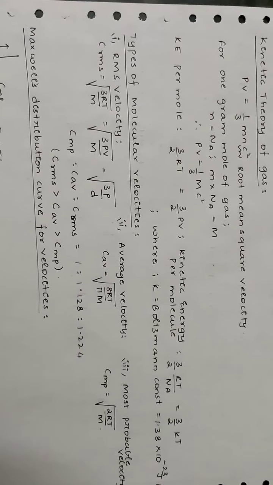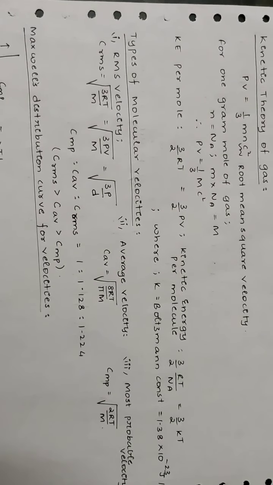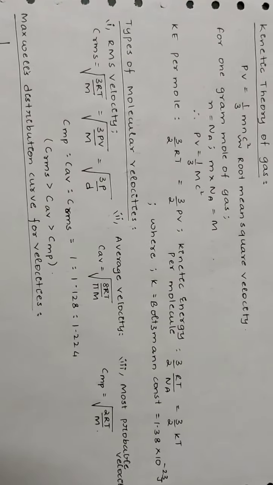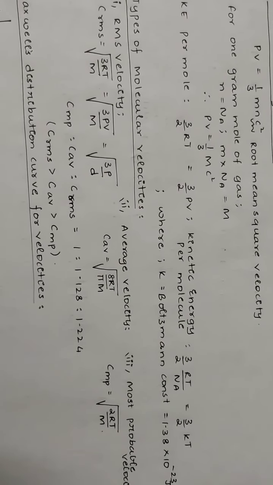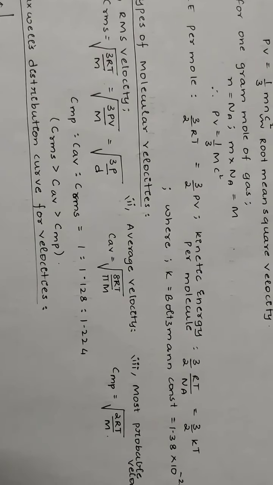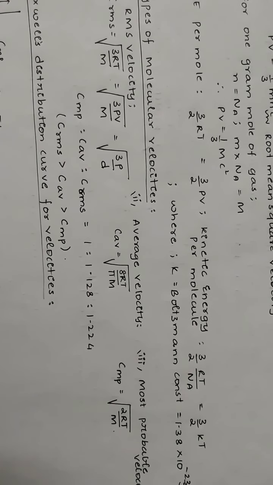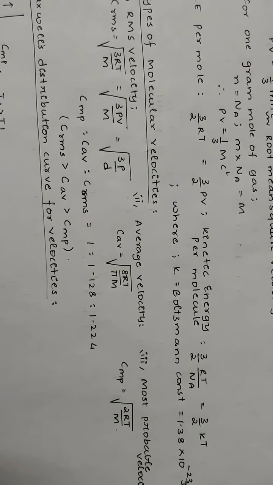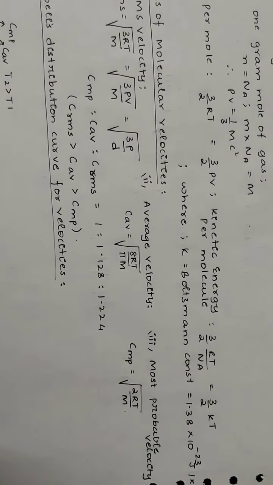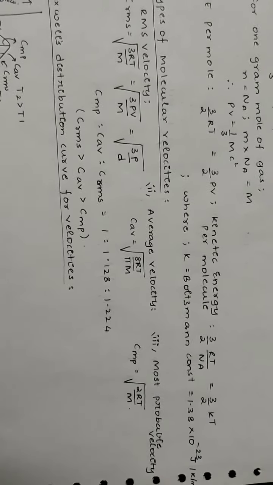Kinetic energy per mole is given by 3 by 2 RT. Since n is 1, it can also be written as 3 by 2 PV. Kinetic energy per molecule is given by 3 by 2 RT by Na. It is written as 3 by 2 kT, where k is Boltzmann constant, that is 1.38 into 10 power minus 23 joule per Kelvin per molecule.